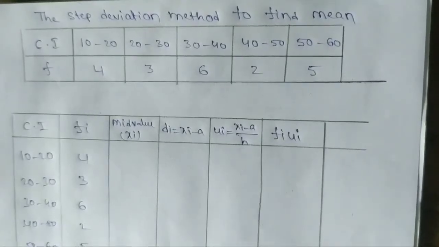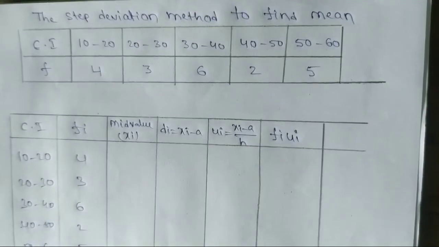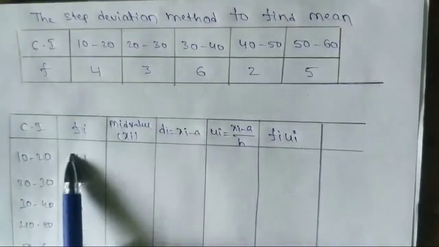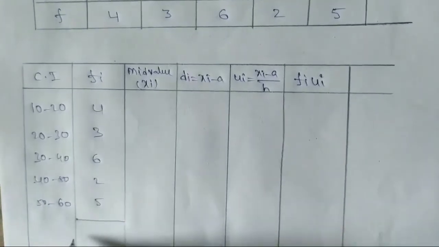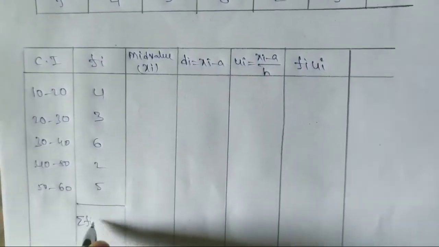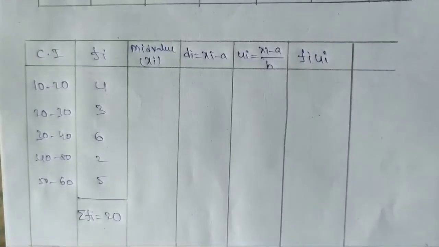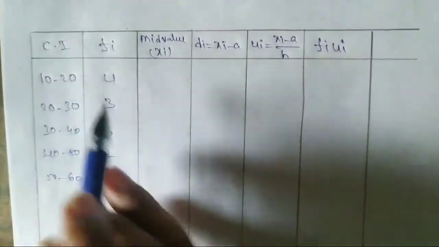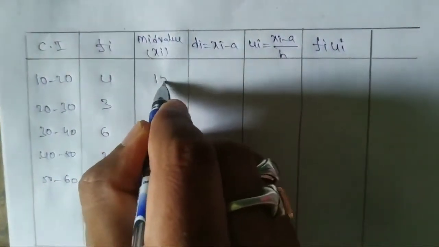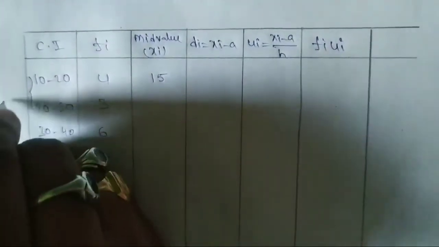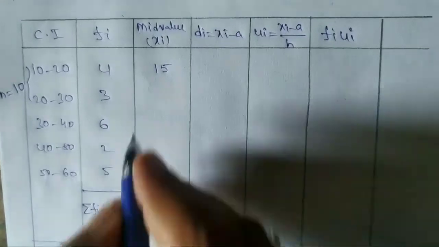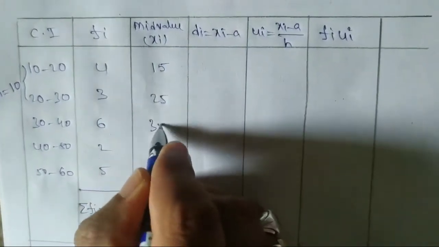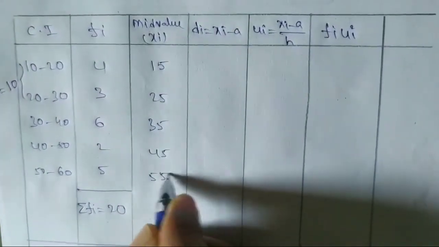Step deviation method to find mean. Here the horizontally given question I wrote vertically. First fi, the frequencies; the total I added, sigma fi, here total is 20. Now mid values: 10 plus 20 by 2, 15. So here h value, you can find the size, h is equal to 20 minus 10, 10. So 10 is added: 25, 35, 45, 55. Next di.